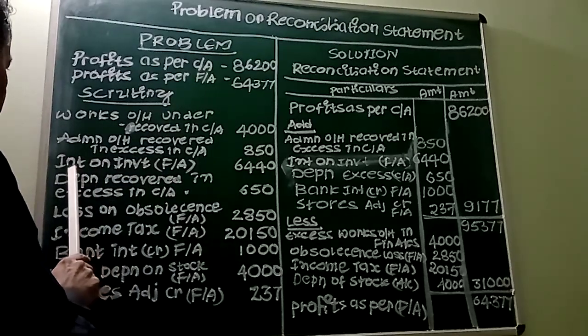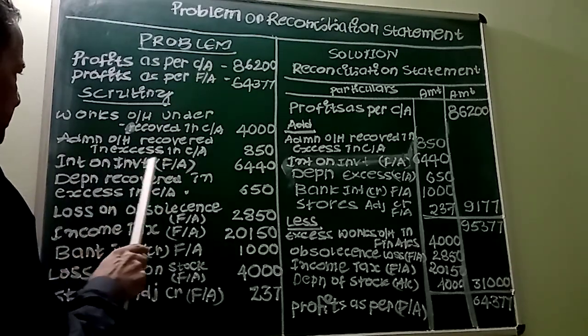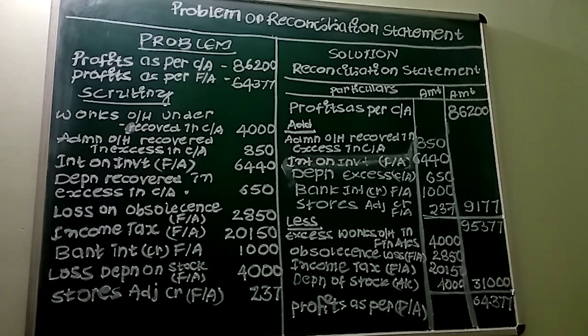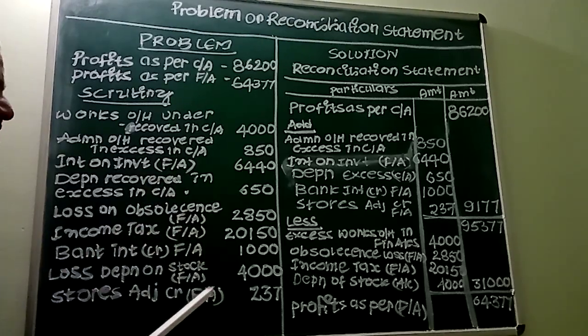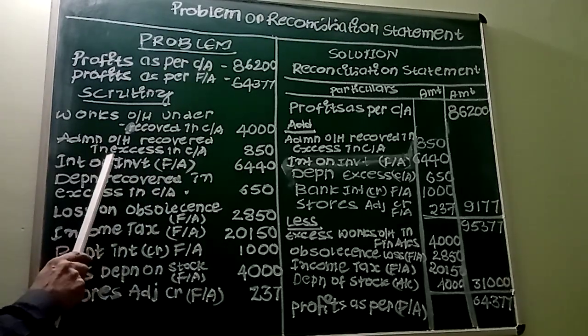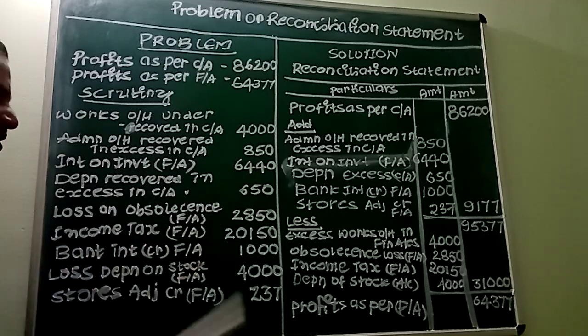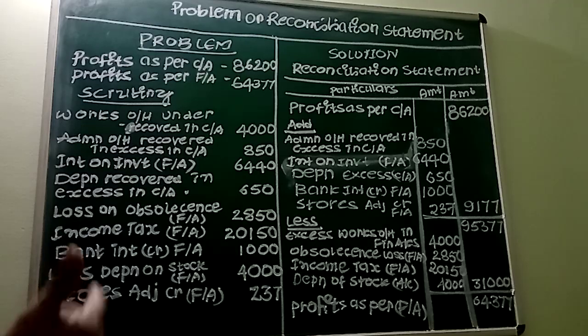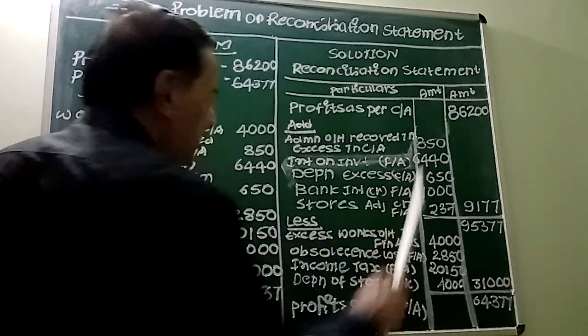So the next item is interest on investment in financial accounting. Interest on investment is purely a financial income. This will increase the profits. See, the profits in financial accounting will get increased by rupees 6,440. I told you already, anything which results in the increase in the profits must be added. I have taken it here. Interest on investment.